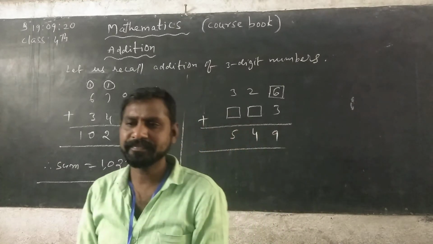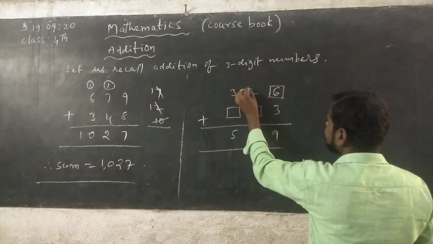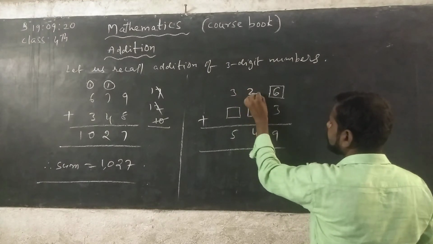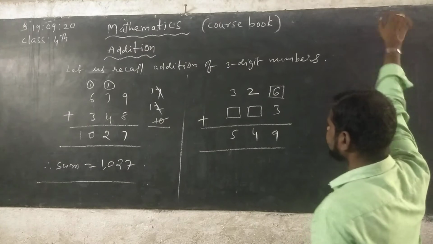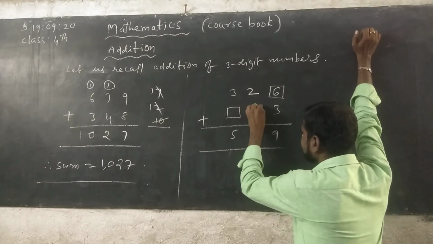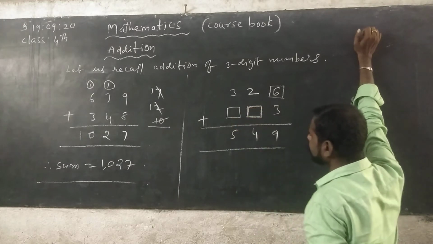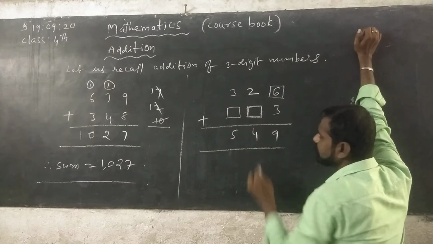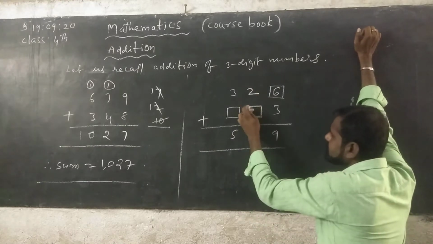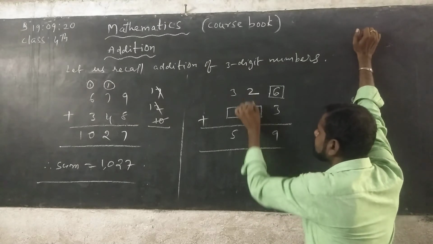Now next here 2 is given above the tens column. Now here the second one is empty. So which number you can write here? You can get 4. 2 plus which number? 2 plus 2, you can get 4.